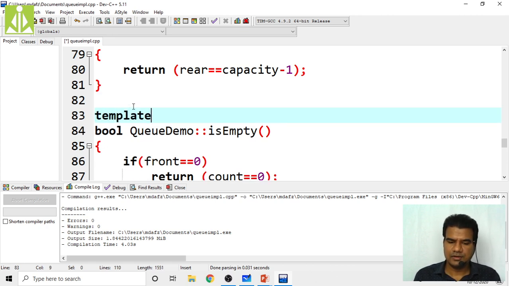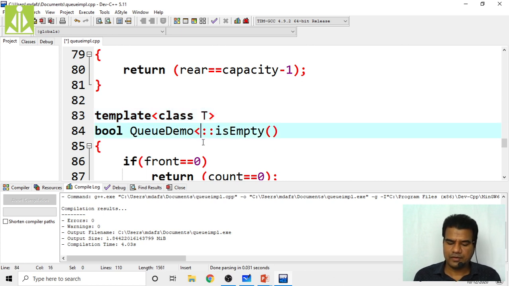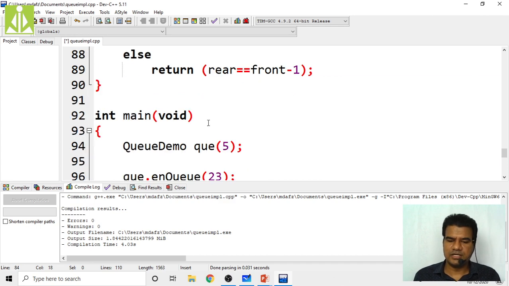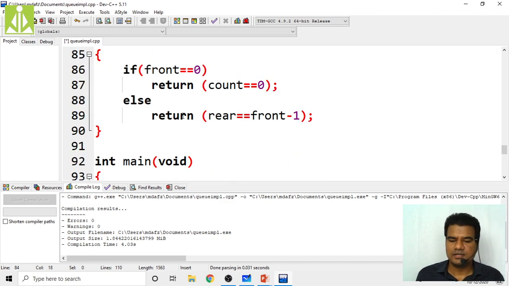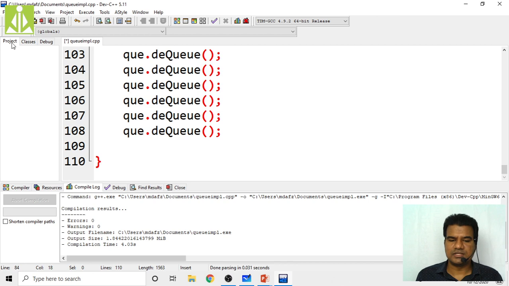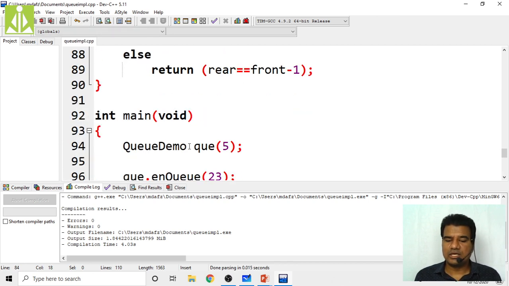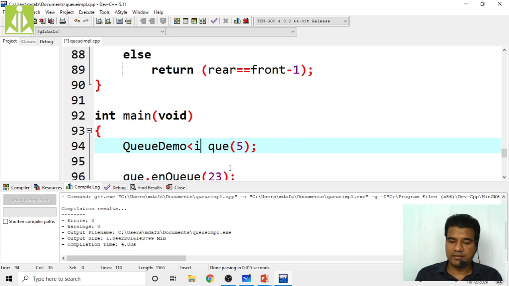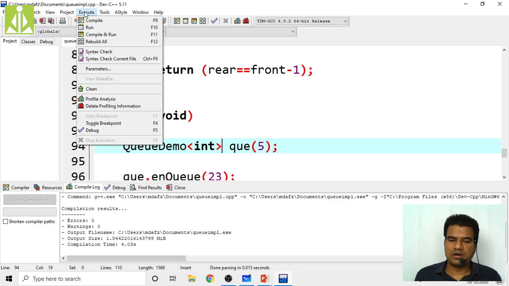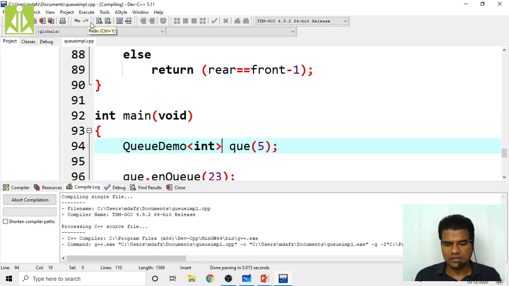Okay, here also the same thing. Template class T, here T is empty, is full. That's it. Okay, that's it. Main function, it is non-template only. And how you can make your QDemo specific to integer: simply by passing int like this. Okay, so now it has to give the same output as you got previously. It has to give the same output.